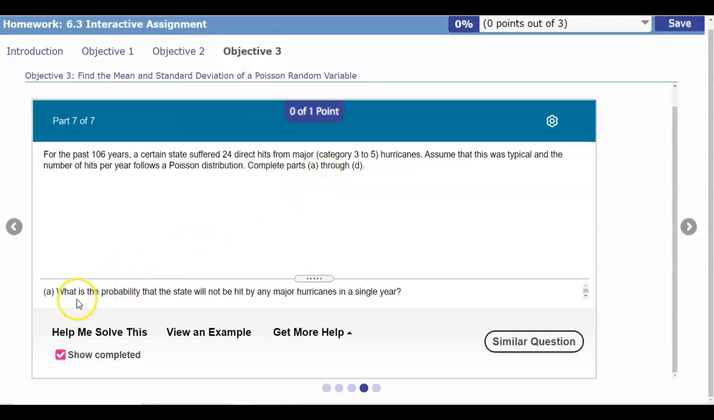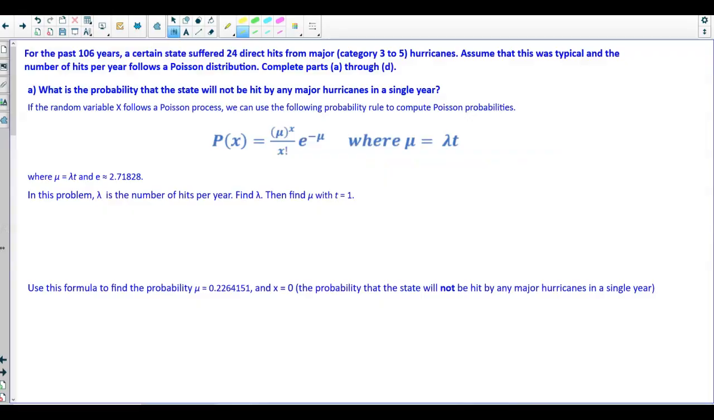First question is asking us, what is the probability that the state will not be hit by any major hurricanes in a single year? So, if the random variable x follows a Poisson process, then we can use the following probability rule to compute Poisson probabilities. P of x is going to equal mu to the value of x over x factorial, times e to the negative mu, where mu is equal to lambda times t. Again, mu is equal to lambda times t, and e is approximately 2.71828.